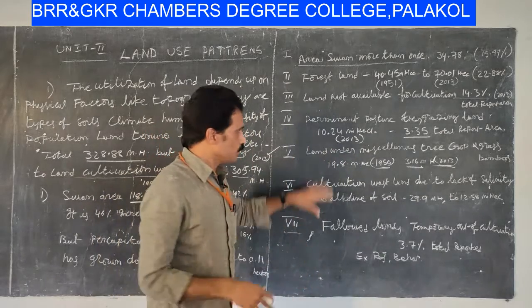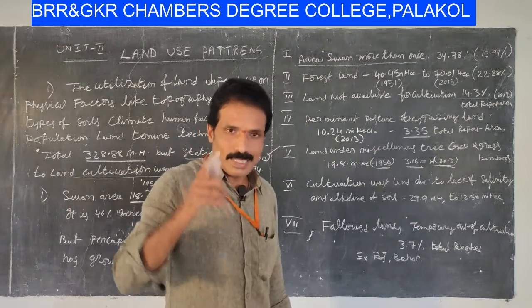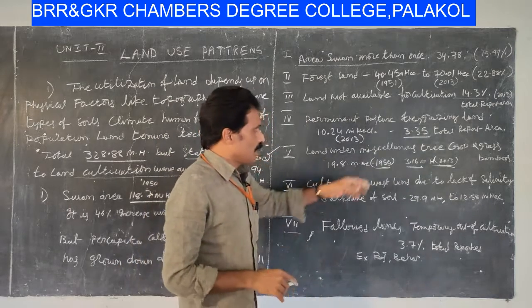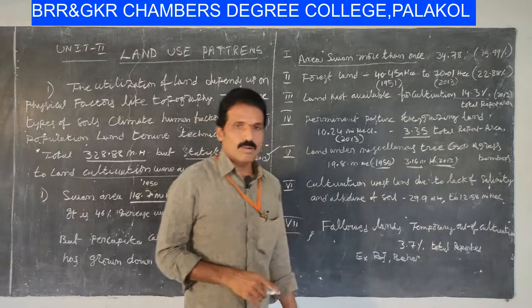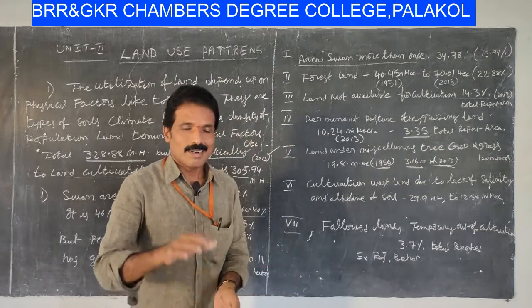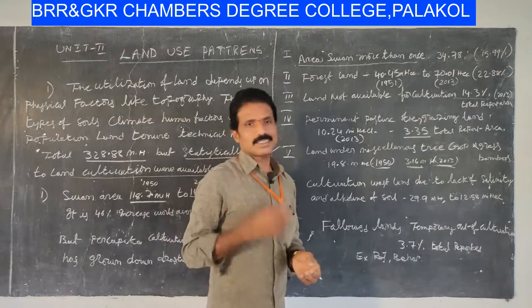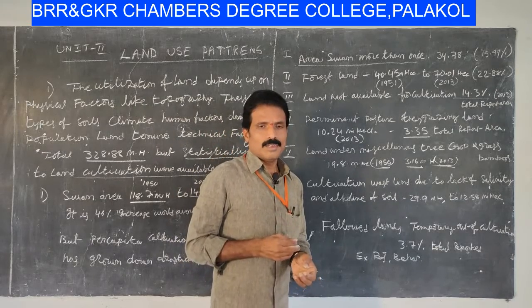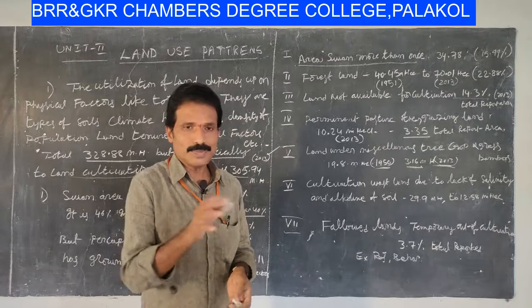So according to this statement, we observe one thing: tree crops, grass and bamboo cultivated lands are declining due to heavy industrialization, the shifting cultivation of tribal people, and all these facts.